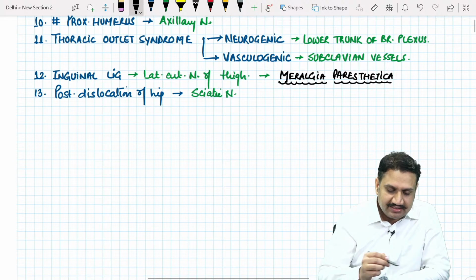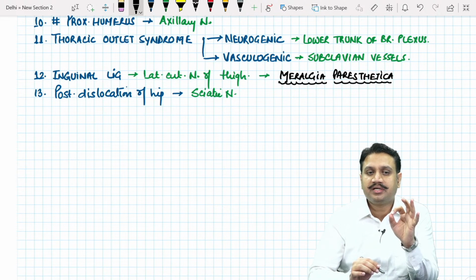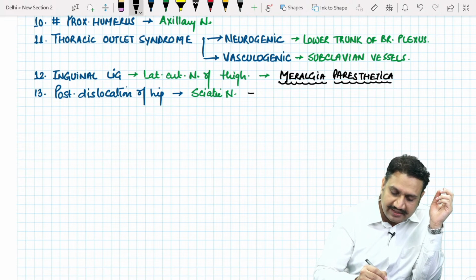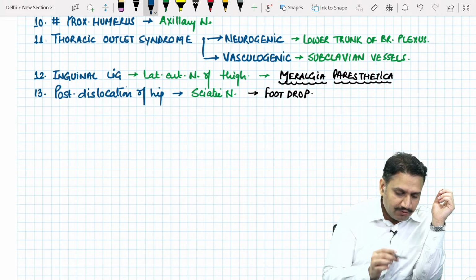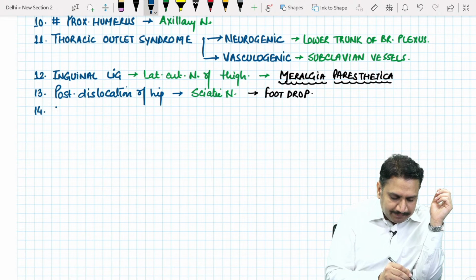So the sciatic nerve, if it is compressed in the hip area after hip dislocation, or after surgical intervention from the posterior side, what can that lead to? That can very simply produce foot drop. The presentation of the patient will be foot drop. And number 14, we move on to the knee area, the proximal fibula.